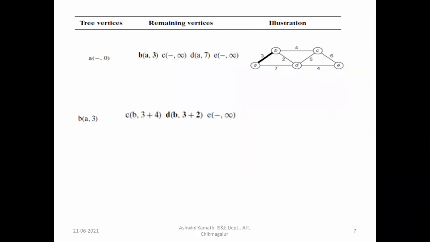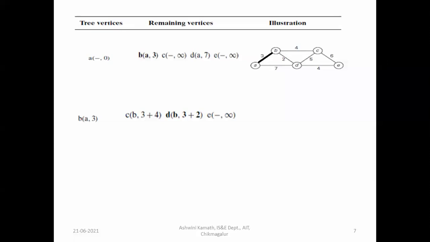Then from A, we don't have a direct edge to C, right? But we have via B. B to C it is 4 and A to B is 3. So 3 plus 4 is equal to 7.